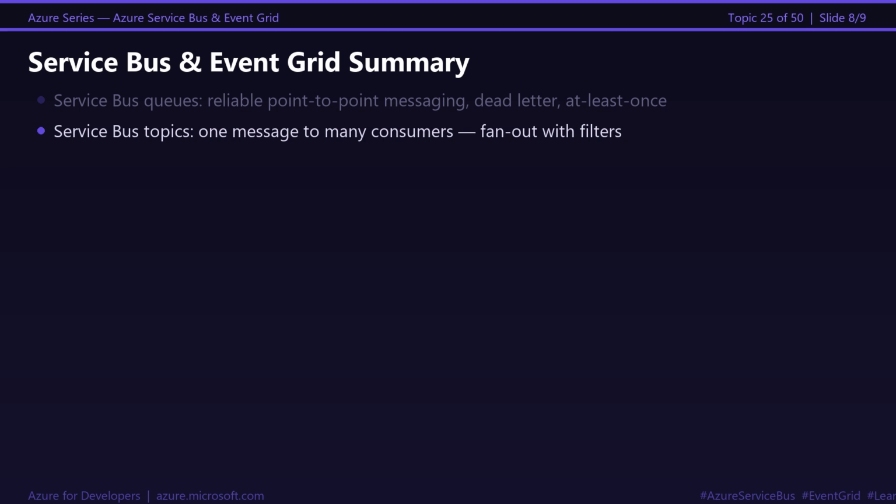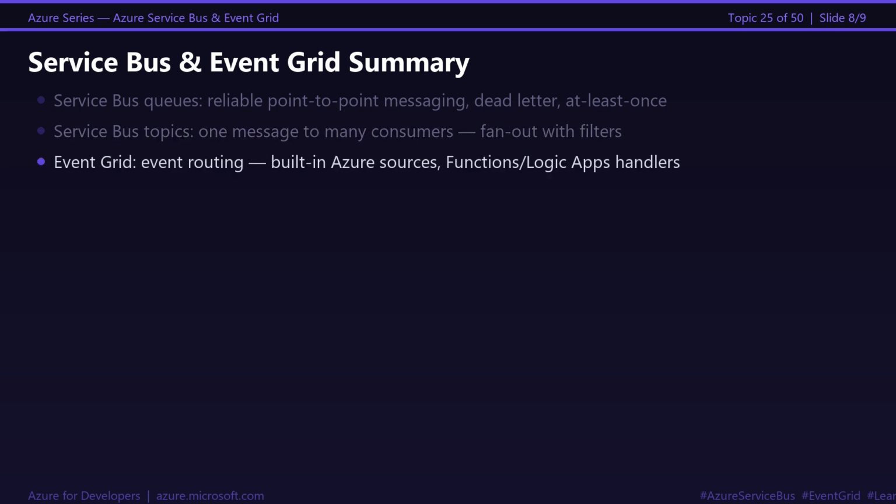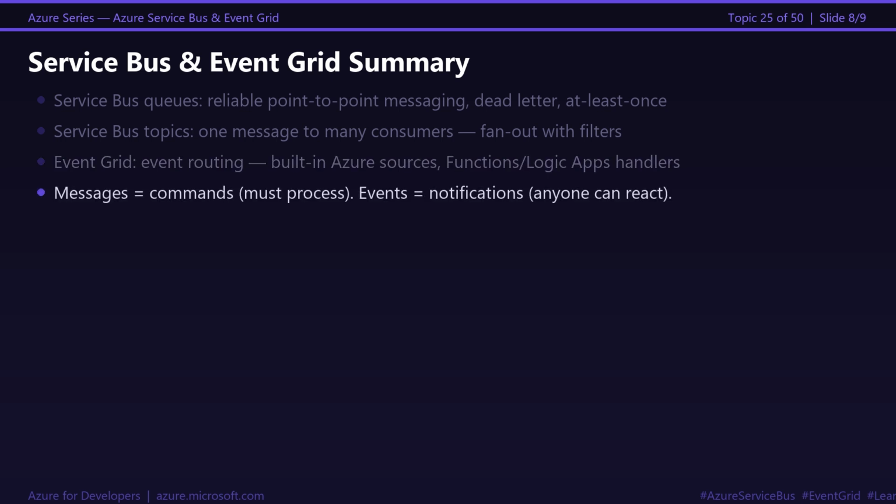Azure Event Grid is your event routing backbone. Built-in sources fire events for everything that happens in Azure. Subscribe handlers, functions, logic apps, webhooks to react instantly. No polling. No cron jobs. The distinction: messages are commands, events are notifications. Use Service Bus when processing must happen. Use Event Grid when you want to react to things that already happened.